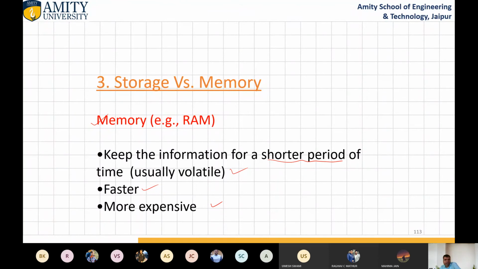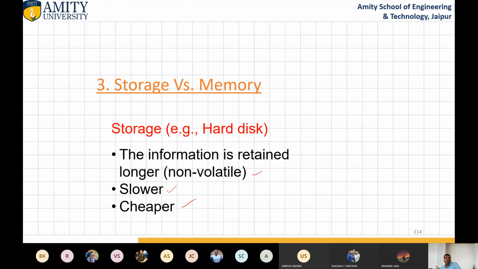Memory, like RAM, keeps the information for a shorter period of time, usually volatile, faster and more expensive. Storage, the information is written for longer, non-volatile, slower and cheaper. Okay, so this is the storage.